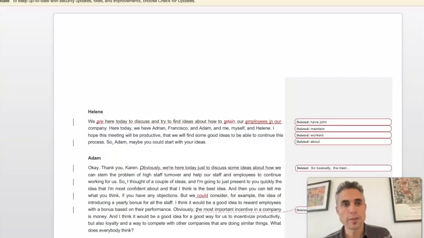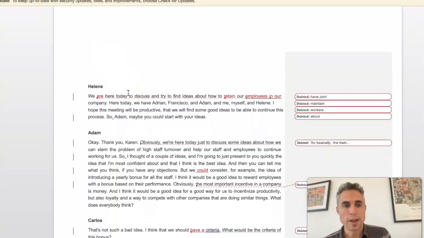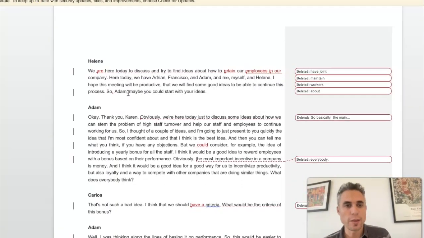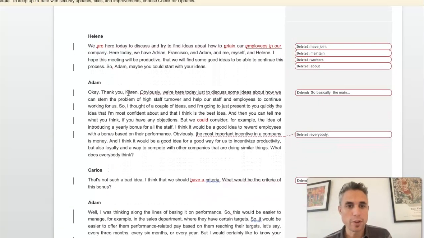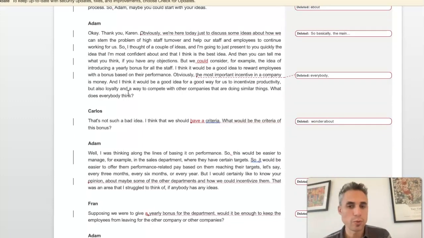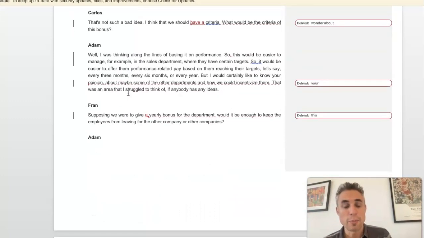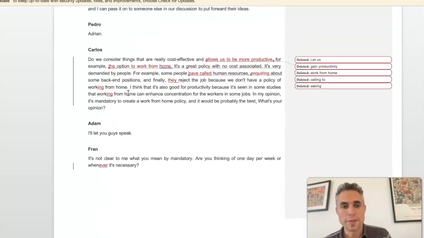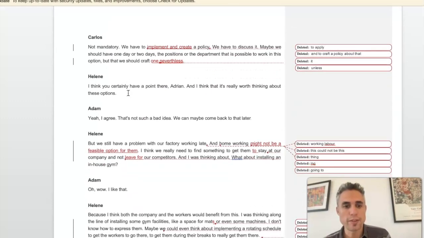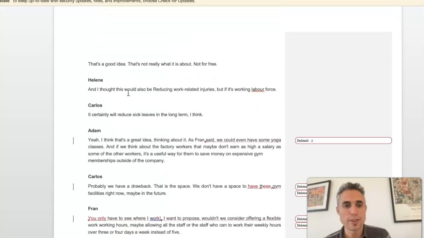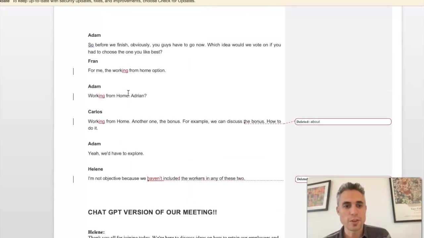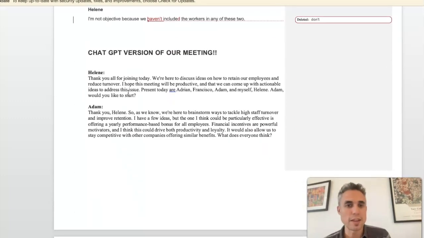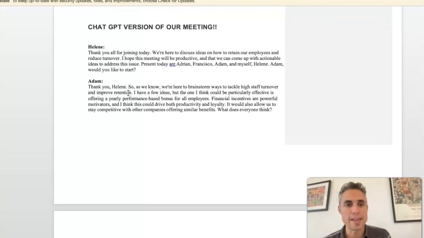Here's a Word document downloaded from Happy Scribe. And you can see that with the tracking feature, I've added some of the corrections to the original audio so the students can see and pinpoint some of the mistakes that they made and how they can improve. And then just for interest, I generated a ChatGPT version of their conversation, which is just here so that they can see, compare the difference between their presentation and one created by AI. And that's it.